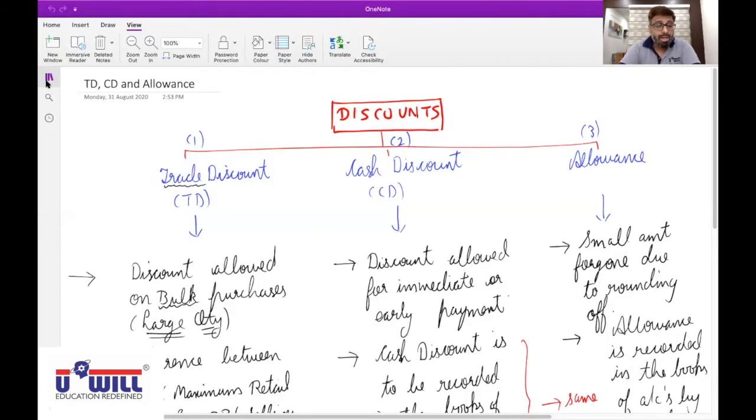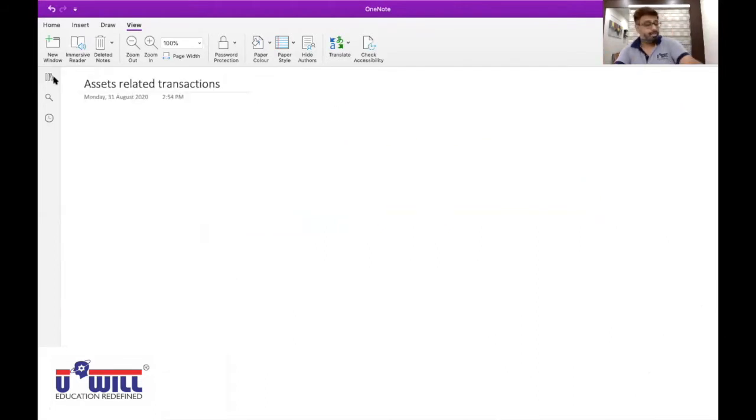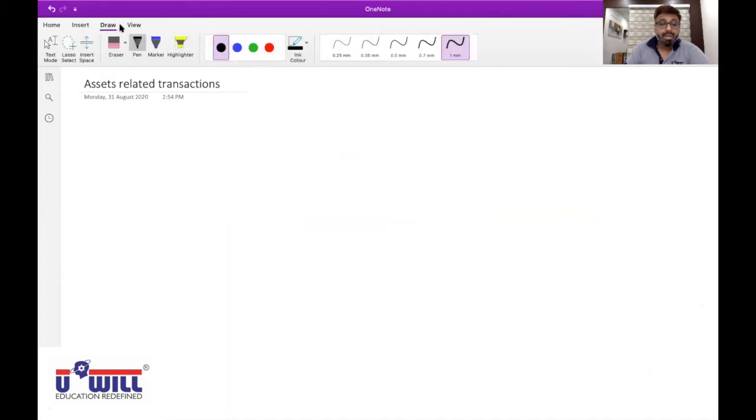So discount point is clear. Now we take up assets related transactions concept. Give the heading in your notebooks, assets related transactions. All of you give the heading assets related transactions. Now be attentive. One note to be remembered here.